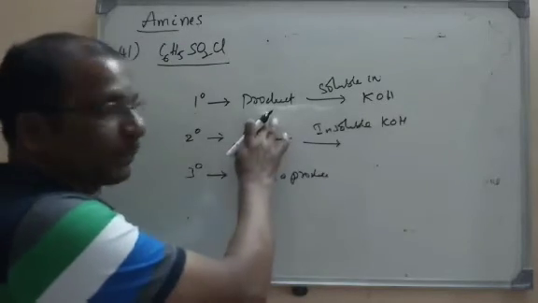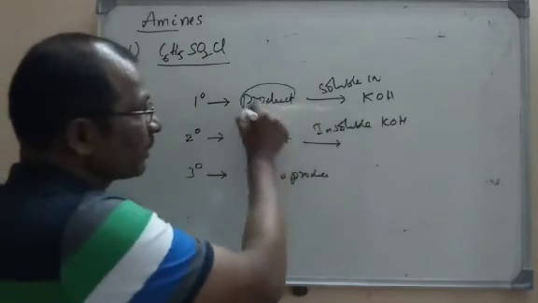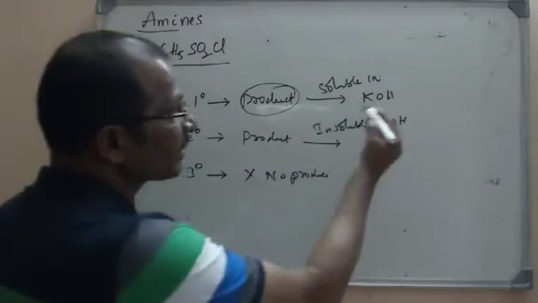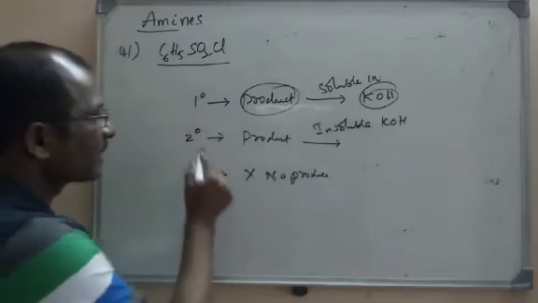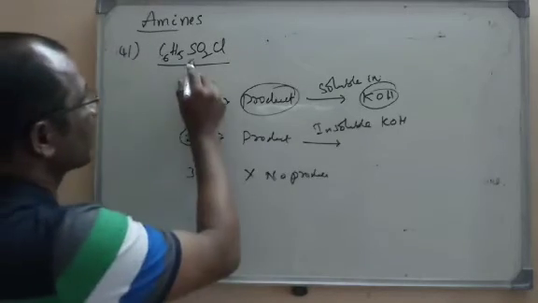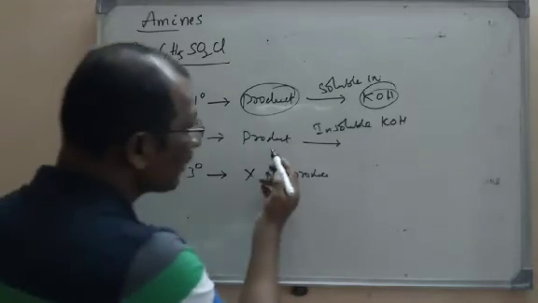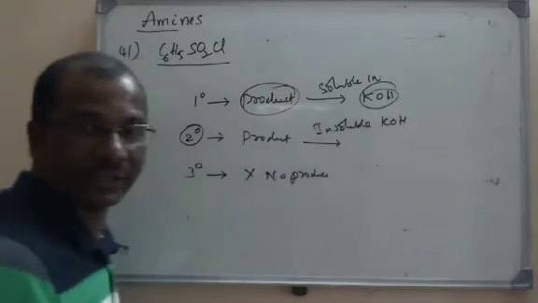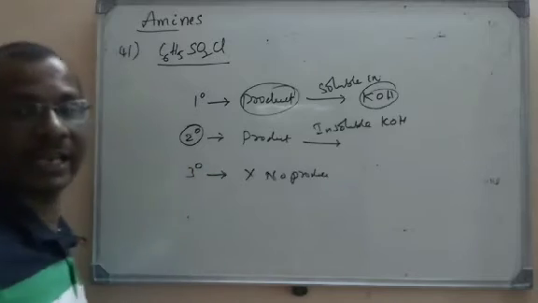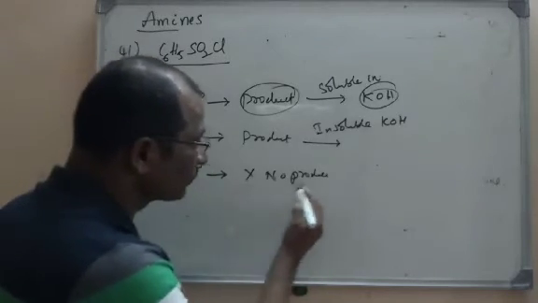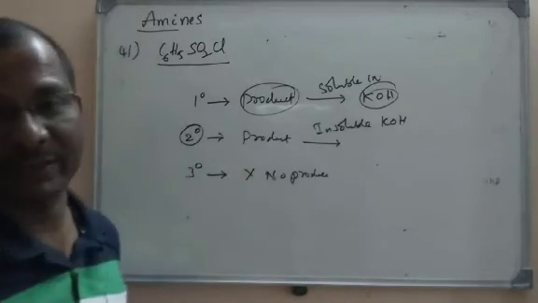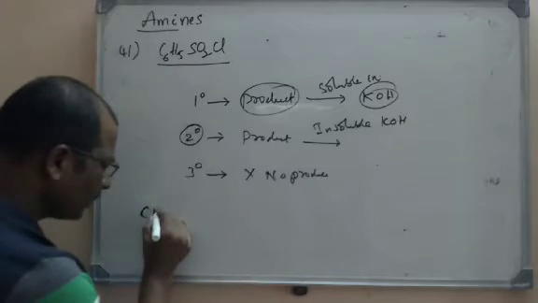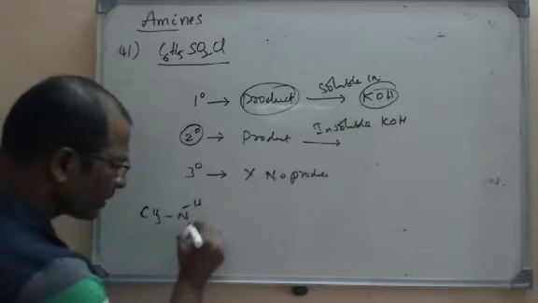So this is the difference. A primary amine will give a product that is acidic. This product formed will be acidic, because as it is acidic, it can be soluble in KOH. A secondary amine will give a product with a Hinsberg reagent which is non-acidic, so it will not be soluble in a base like KOH. A tertiary amine will not react with Hinsberg reagent. Actually here amines react due to the hydrogens on them.